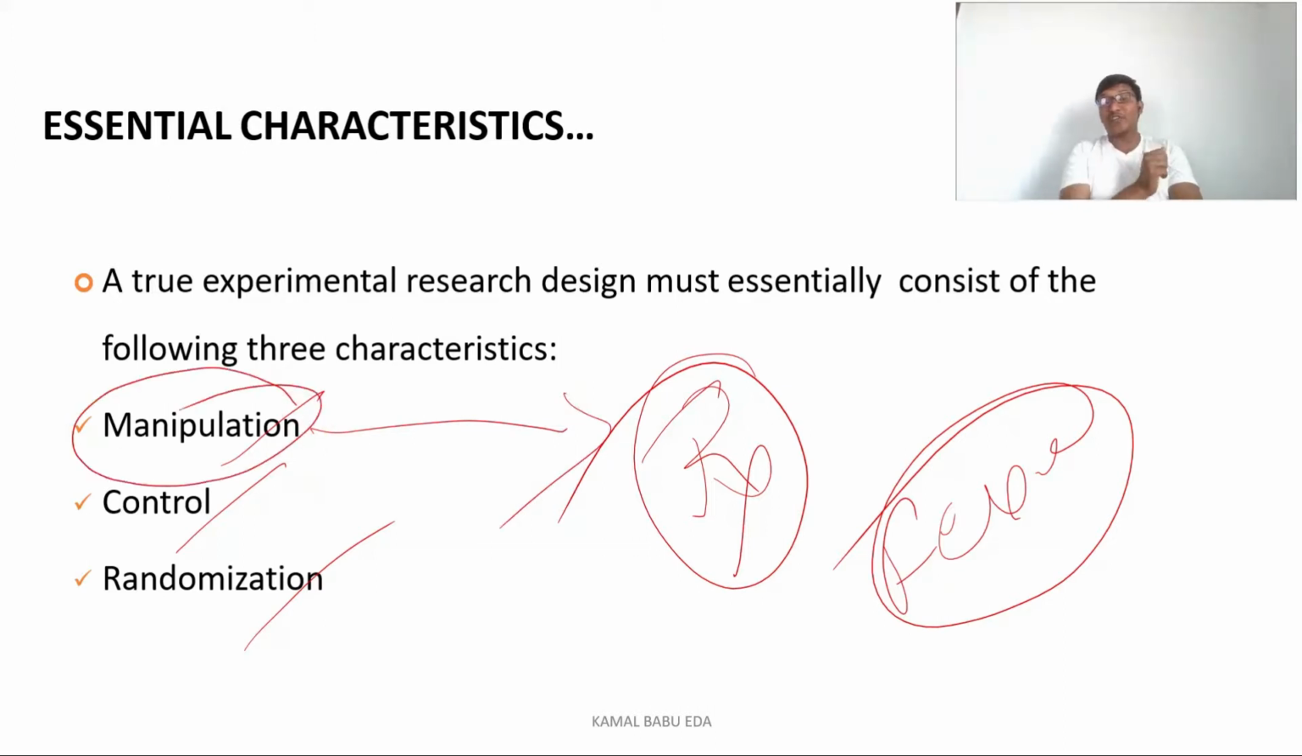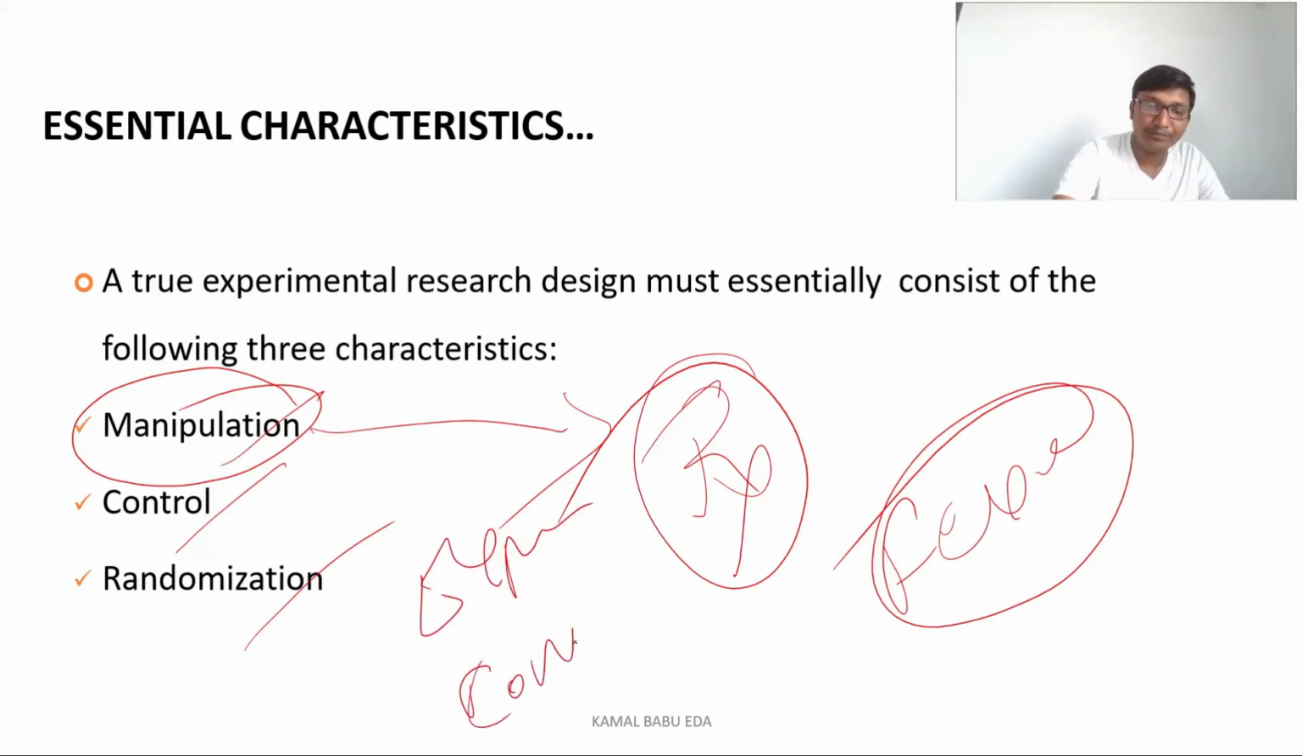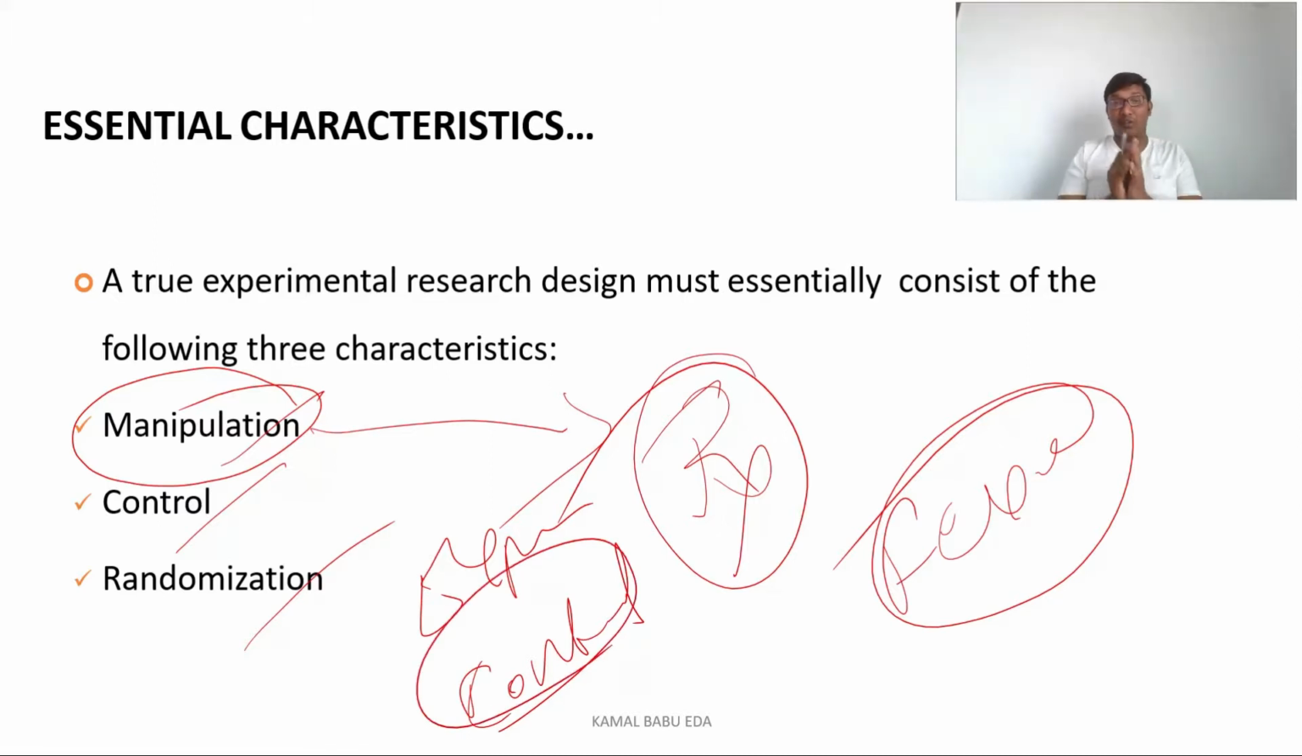And what is the control? Here we are able to control. In every research design, especially in these true experimental research designs, we have two types of groups in our design. We have one experimental group and we have one control group. The control group is something that we do not experiment on. We do not give any kind of treatment interventions. What we'll do is take the sample and keep the sample aside.